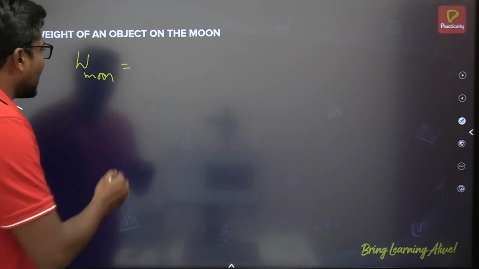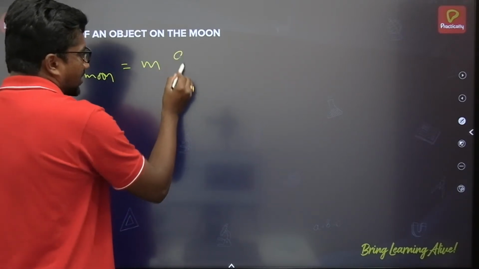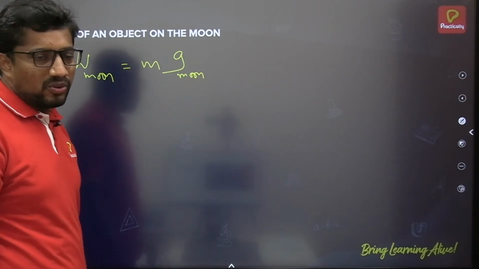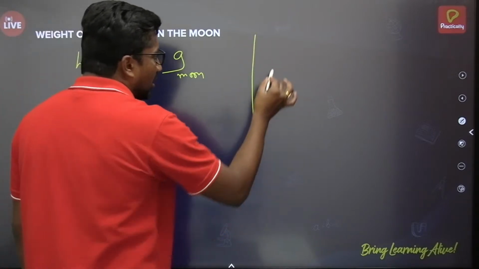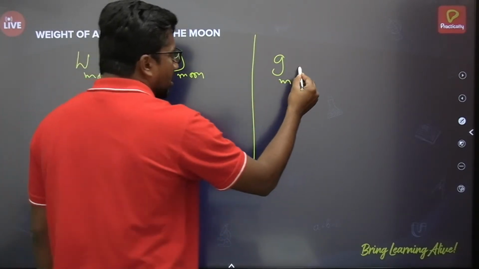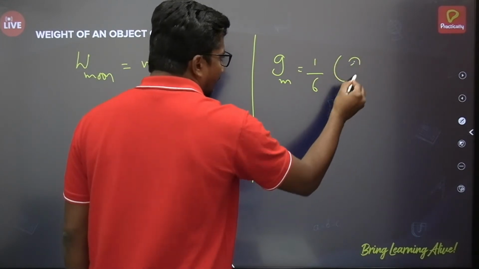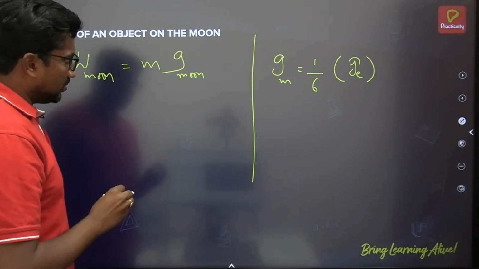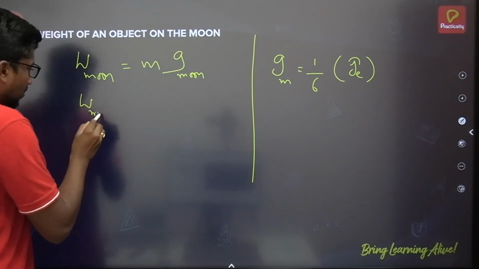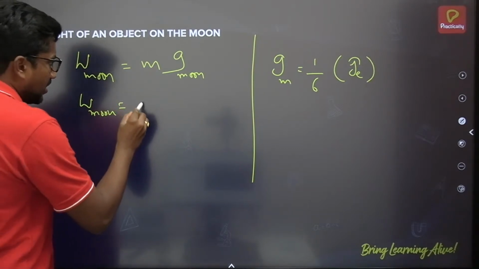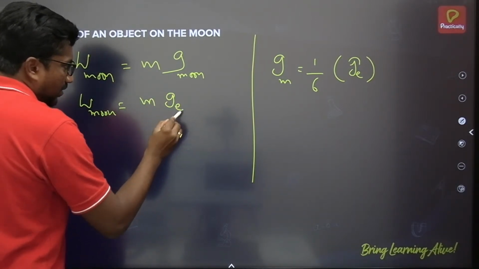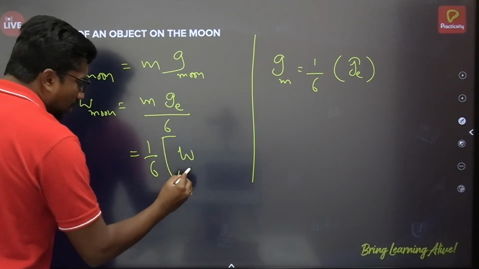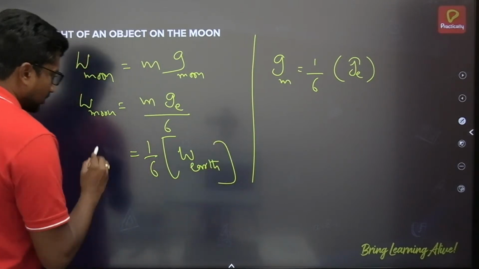So the weight on the moon, as I said, depends on the mass of the body as well as the acceleration due to gravity. Whose acceleration due to gravity? Acceleration due to gravity of the moon. Then how can you relate it? Generally, acceleration due to gravity on the moon is 1/6 times the acceleration due to gravity on the earth. So the weight of the object on the moon can be written as m into the acceleration due to gravity of the earth by 6. That means 1/6 times the weight of the object on the earth. This is the relation here.